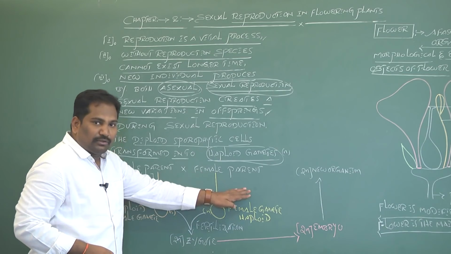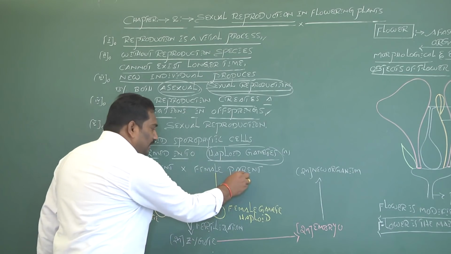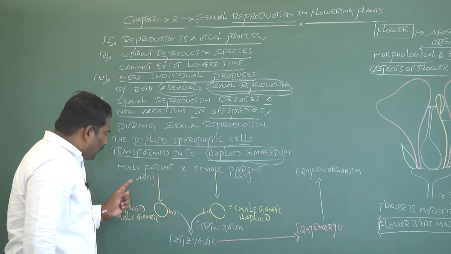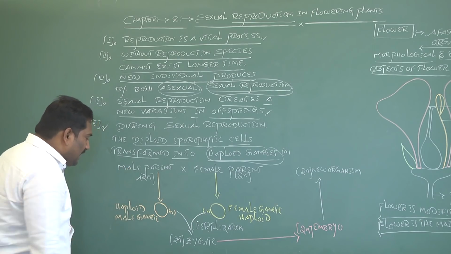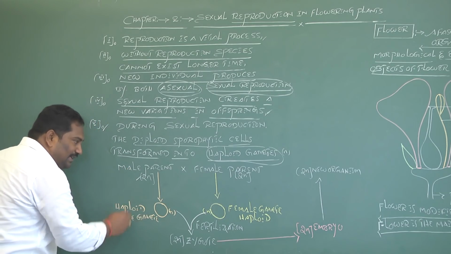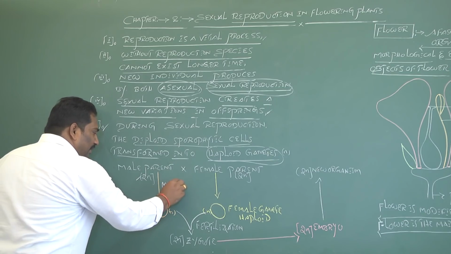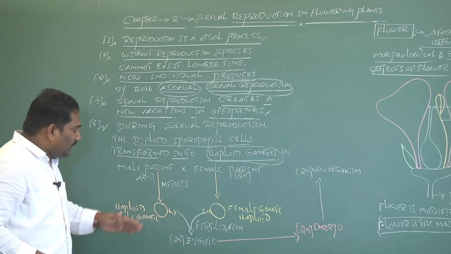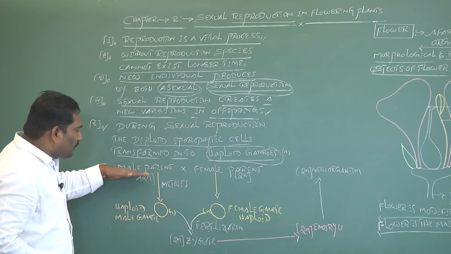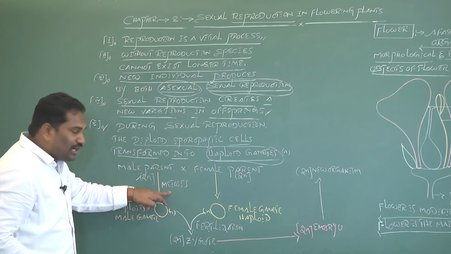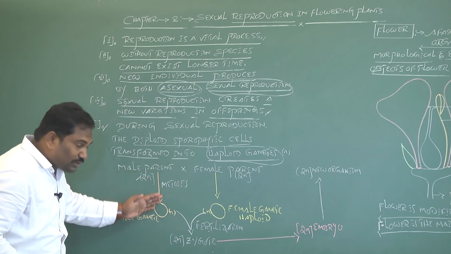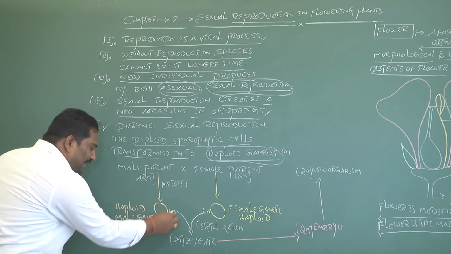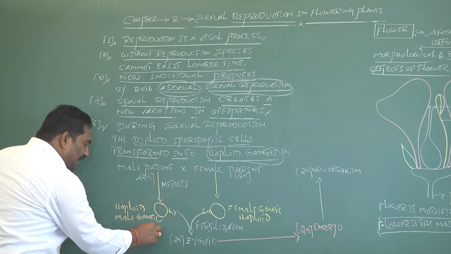The sporophytic cells in the male parent are transformed into haploid male gametes by meiosis, a process called male gametogenesis. These are male gametes.